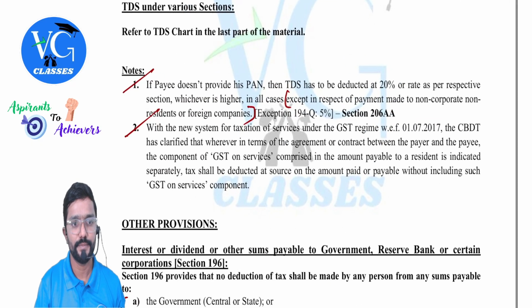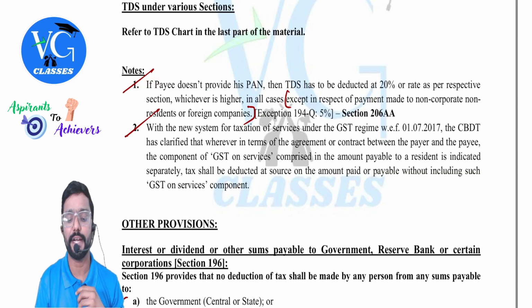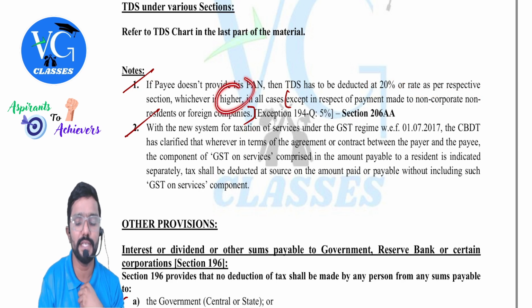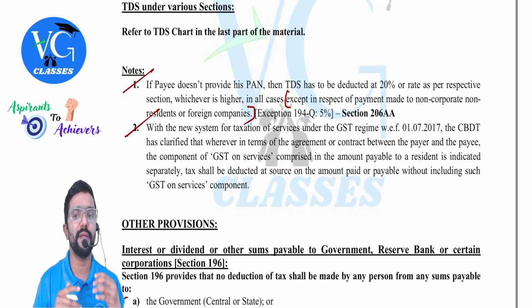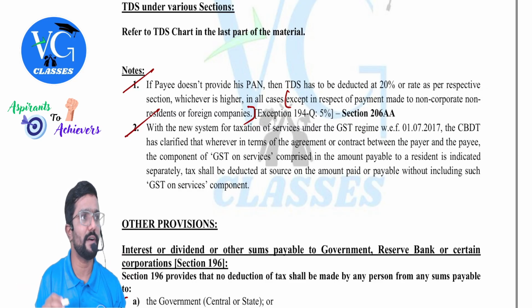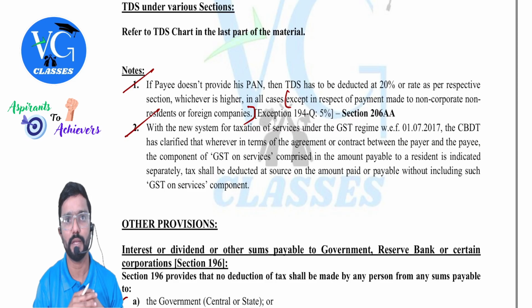In this, the note is there. First note, let me read. If the payee doesn't provide a PAN, then TDS has to be deducted at 20% or the rate as per the respective section, that is the actual rate, whichever is higher in all cases. Except in respect of payment made to non-corporate non-residents or foreign company. That is, if the payee is the following people, then 20% is not applicable.